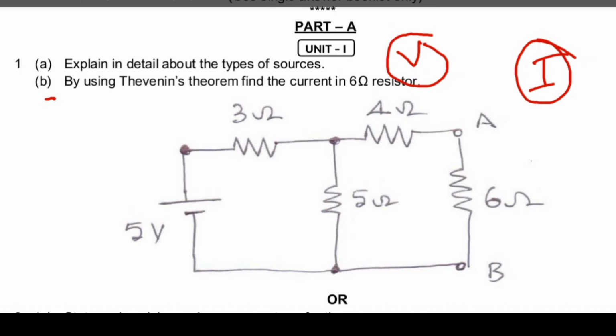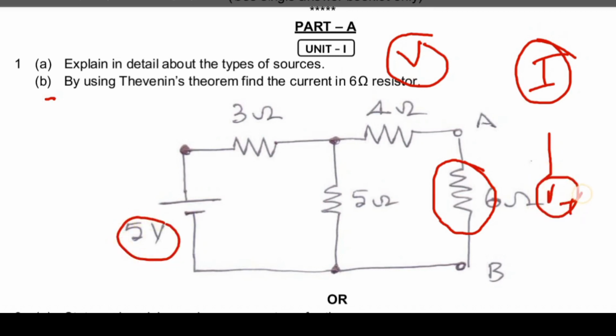By using Thevenin's theorem, find the current in the 6 ohm resistance. What is Thevenin's theorem? You can see it in network theorems. In Thevenin's theorem, we replace the circuit with the Thevenin equivalent voltage, VThevenin, here 5 volts. How to calculate VThevenin? By open circuiting, we calculate VThevenin.